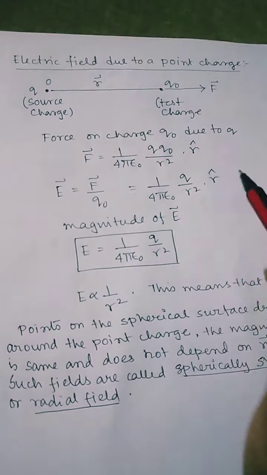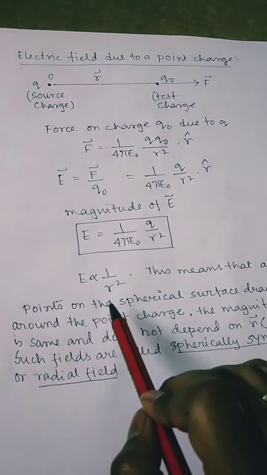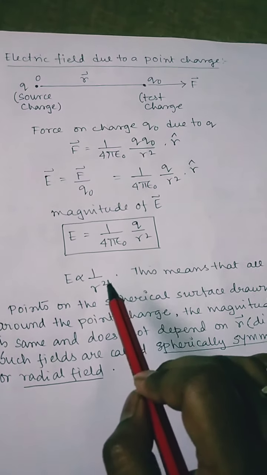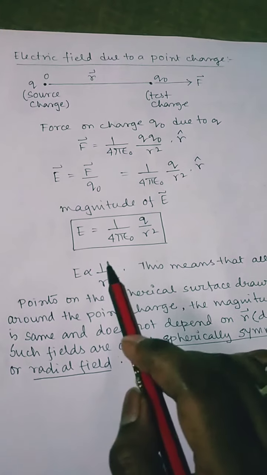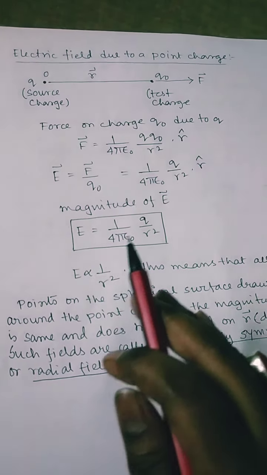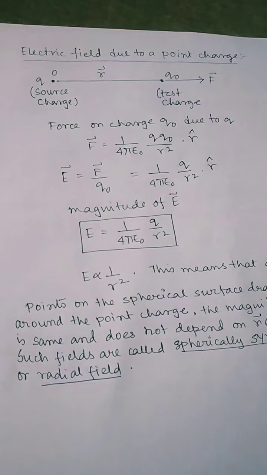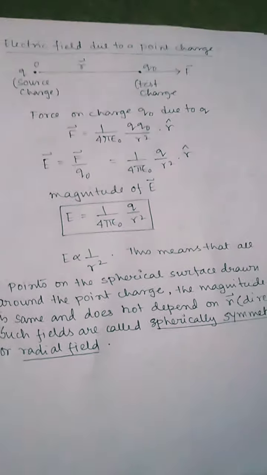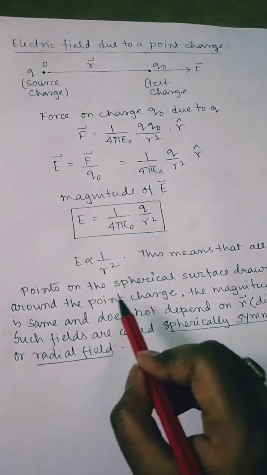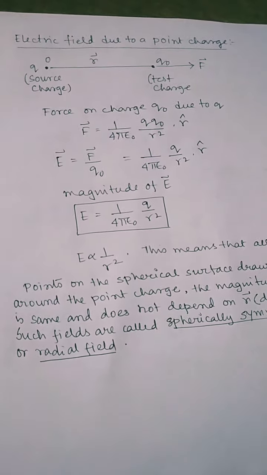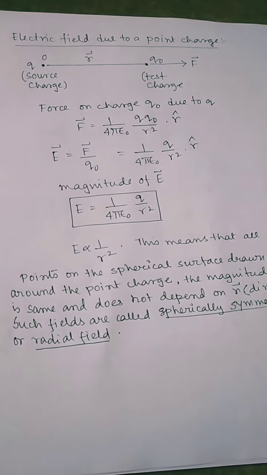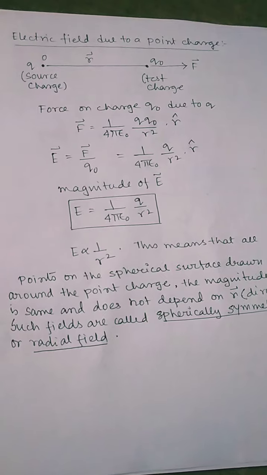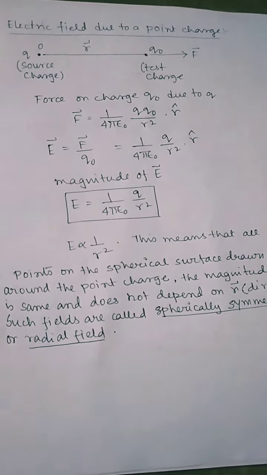From this equation we can see that electric field is inversely proportional to r square. This means that the farther we go from the charge, the lesser the intensity of the electric field becomes. This also means that all the points on a spherical surface drawn around the point charge have the same magnitude, which does not depend on direction. Such fields are called spherically symmetrical or radial fields. Thank you.